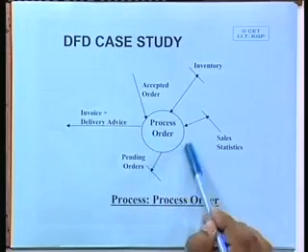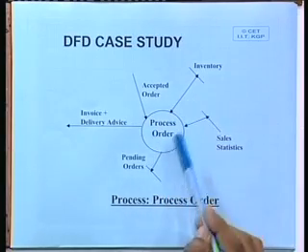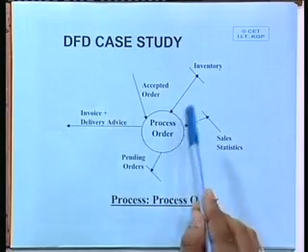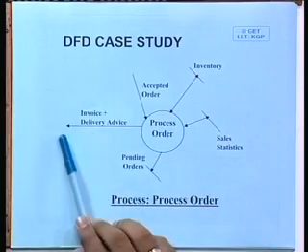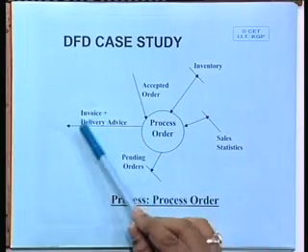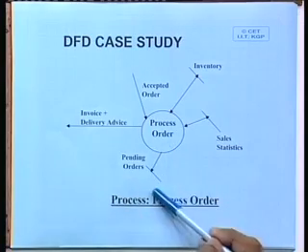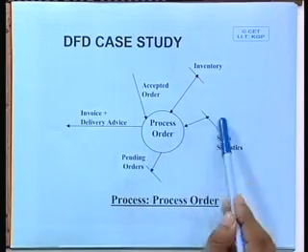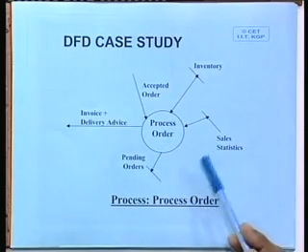Then at this point you are checking whether sufficient inventory is there or not. If yes, then send invoice and delivery advice to the customer, and pending orders otherwise, and also generate sales statistics if the sale has actually taken place.